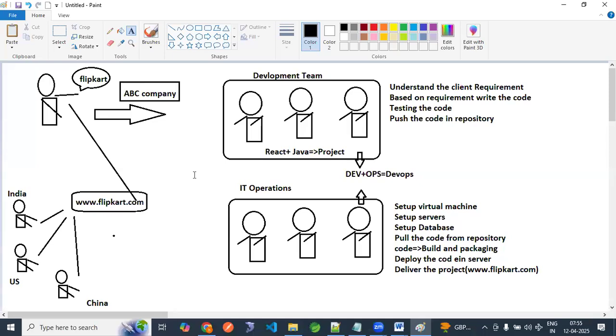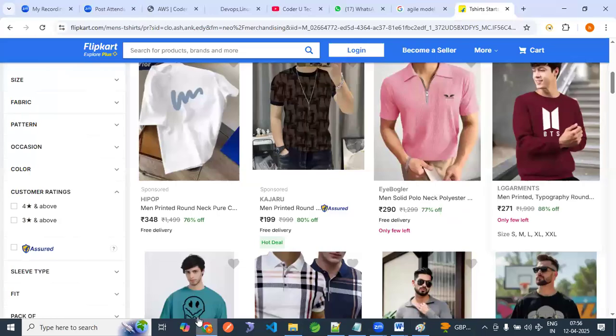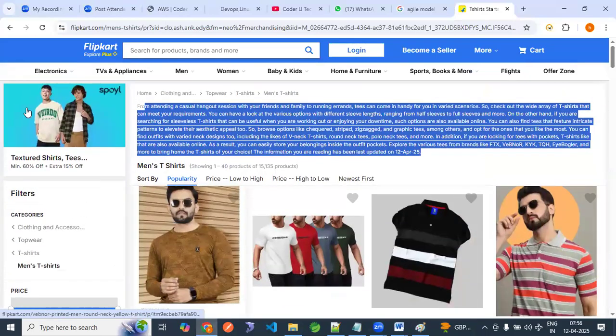Because to make development faster, development must be fast, then only you will see a profit. For example, if development is slow, Flipkart will take 10 years just to develop, then when will they earn the profit, right? Now try to observe. Now we are in 2025. You are using this Flipkart application. Why am I telling you this? Because you people use this application frequently.